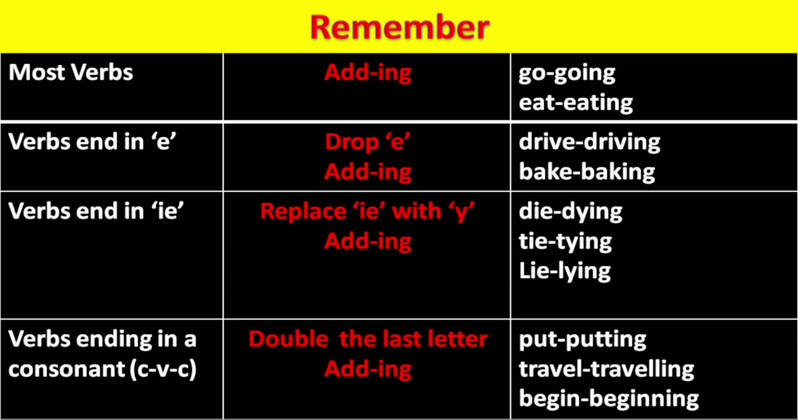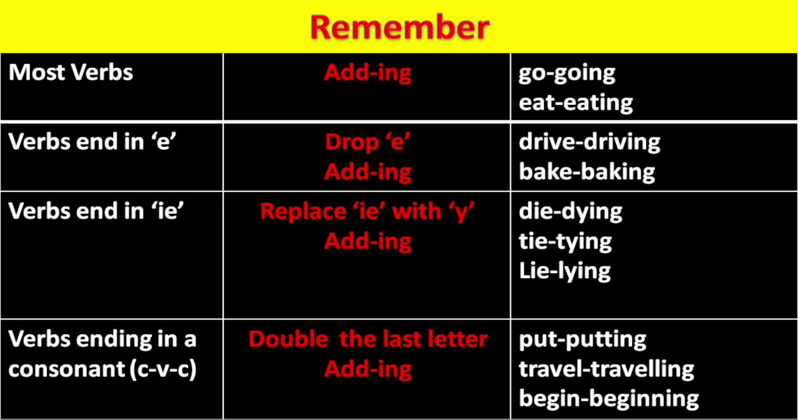Verbs ending in a consonant, you will find CVC pattern. Now what is this? Consonant, vowel, consonant pattern. So in that case we double the last letter. So we will always see from the last letter. Like PUT, put. T is consonant, U is vowel, again P is consonant. So it is in CVC pattern. So we write putting by doubling the last letter. PUTTING, putting.